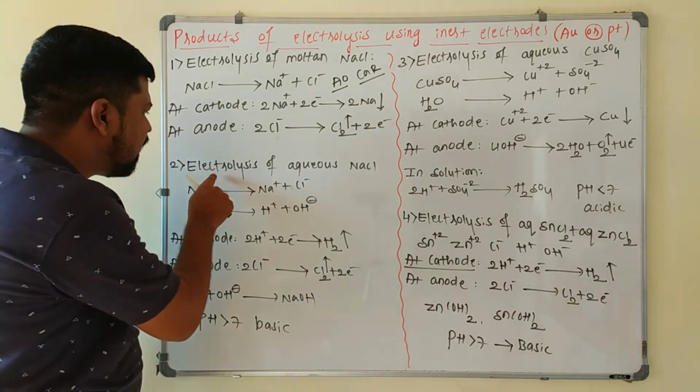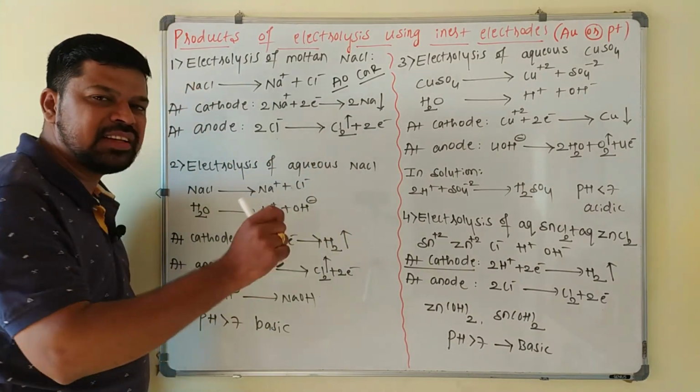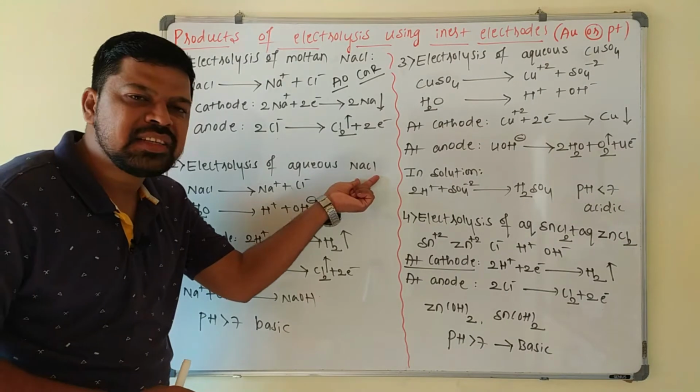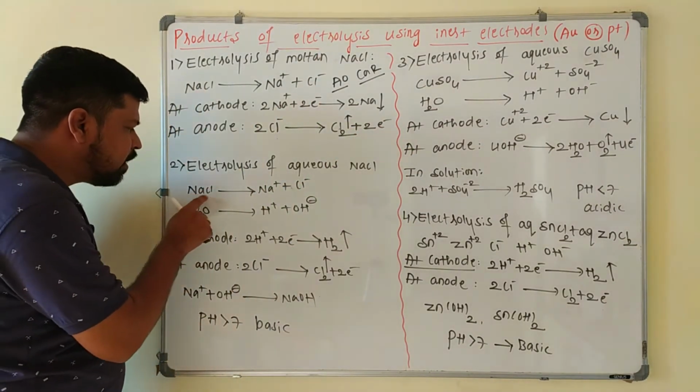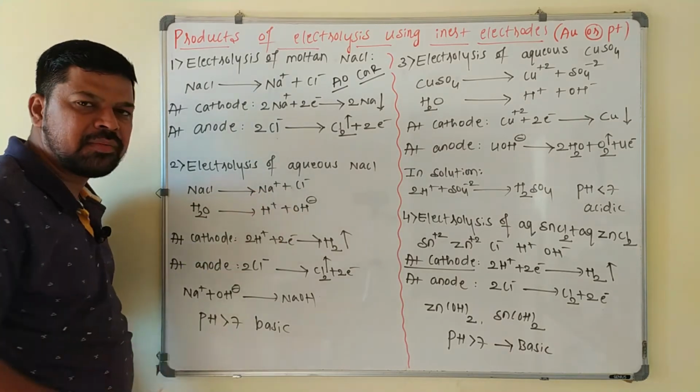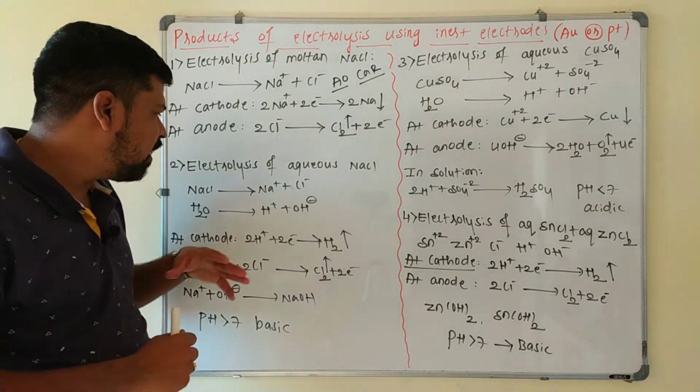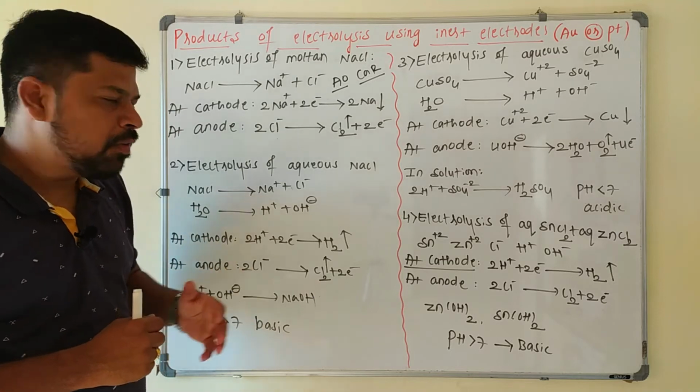Next one is electrolysis of aqueous NaCl. This is important. Aqueous NaCl is nothing but NaCl dissolved in water. Then what happens? NaCl splits into Na+ and Cl-. It is a strong electrolyte, so all Na+ and Cl- ions will be formed here.